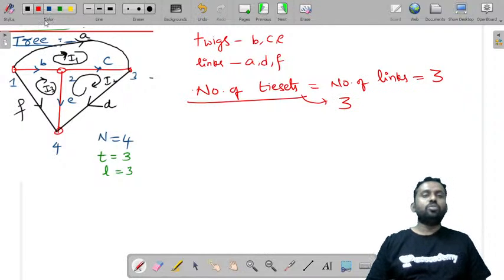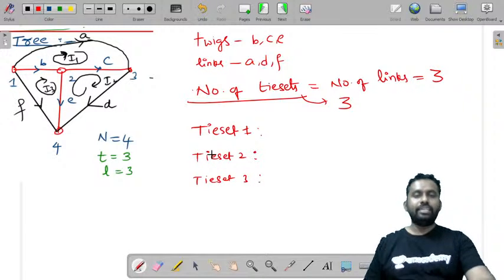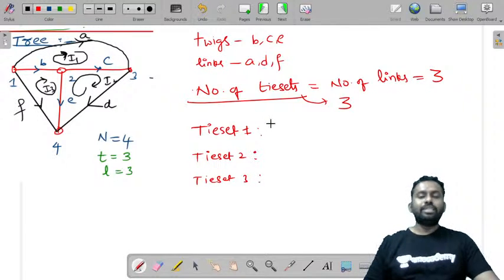So let us write those tie sets and their directions. Let us write tie set 1, tie set 2, tie set 3. In some textbooks, you will also call them I1, I2, I3.